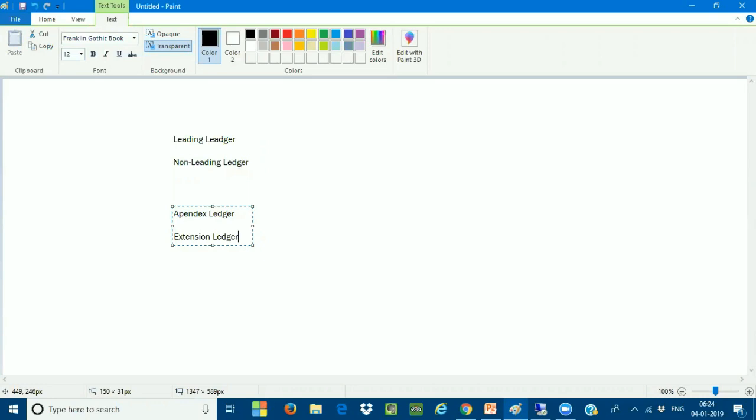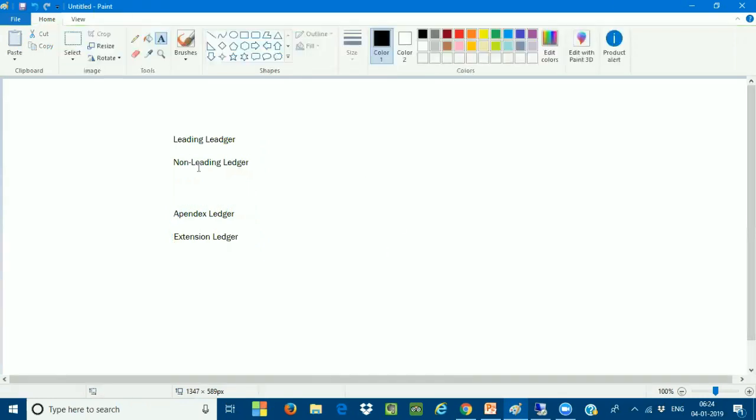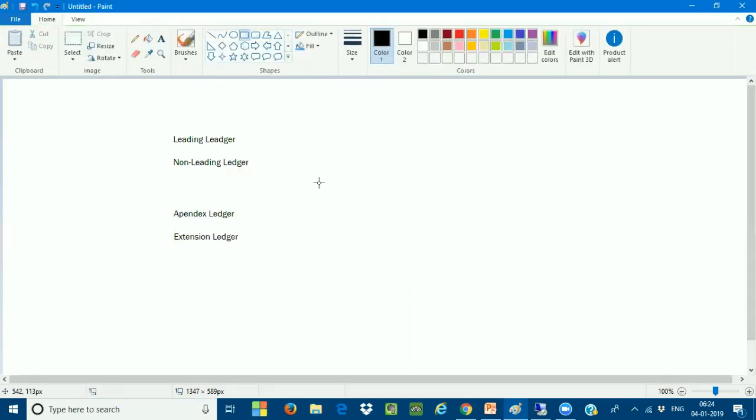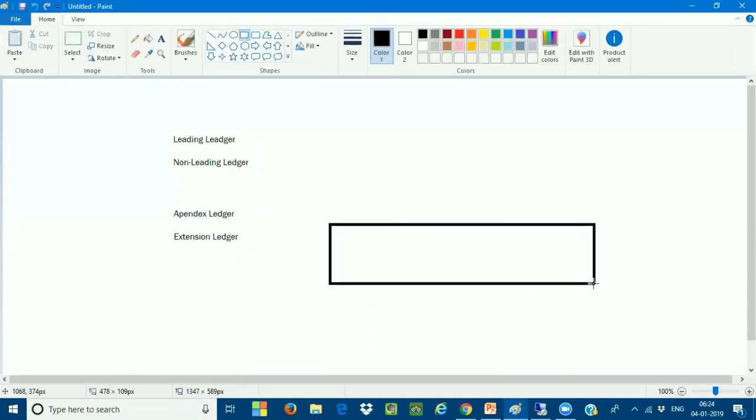This is called an extension ledger. What I would like to do here is take the main ledger. Let us assume it like this. I'll take one example now. I'll take one ledger, a leading ledger. This is my leading ledger, which I am going to call the 0L.